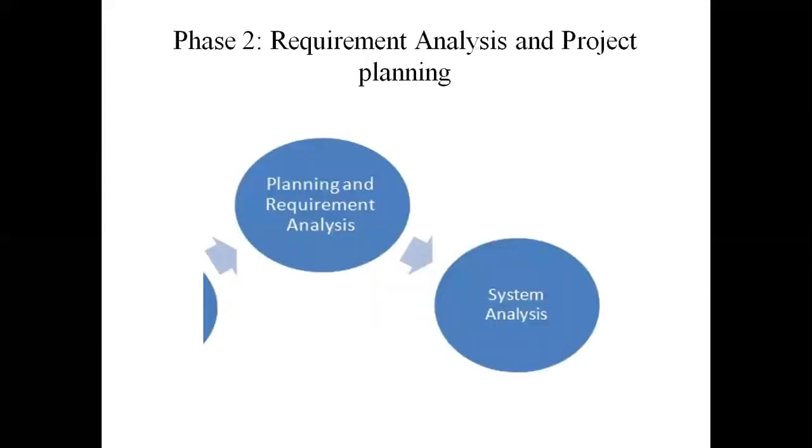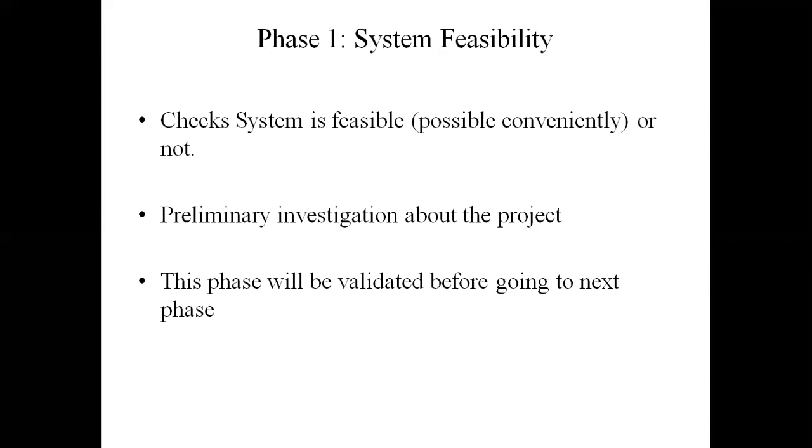The second phase of waterfall model is requirement analysis and project planning. Technically speaking, SDLC had the first phase of development as planning and requirement analysis, and it does not contain system feasibility phase. But in waterfall model, we are going to first see system feasibility.